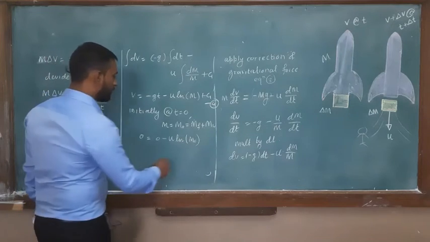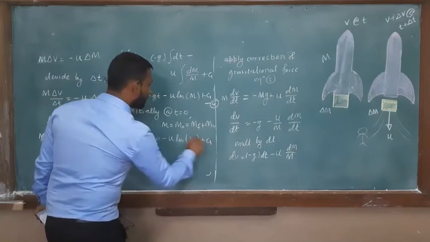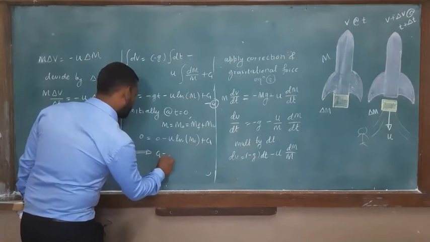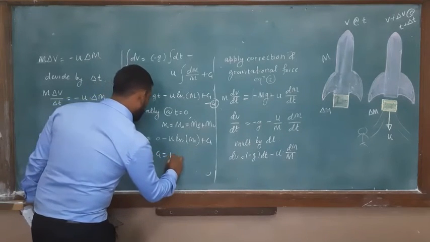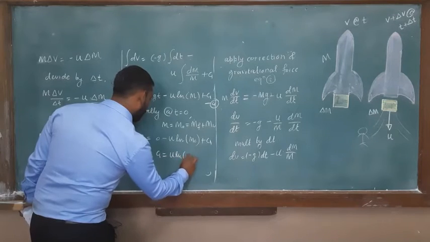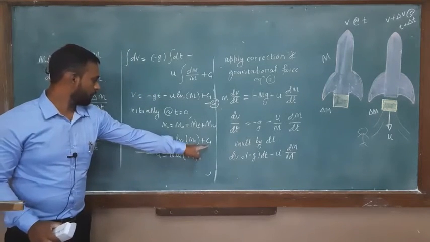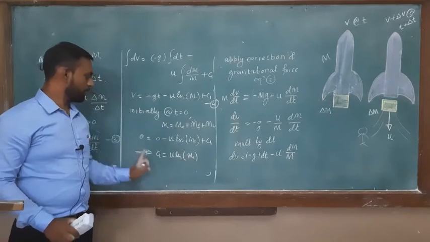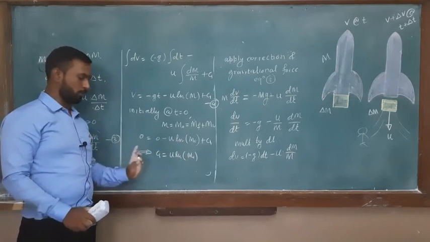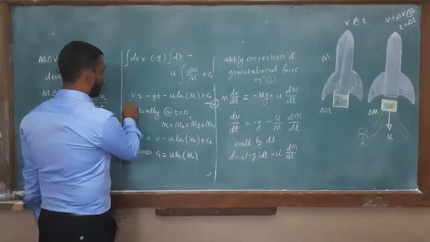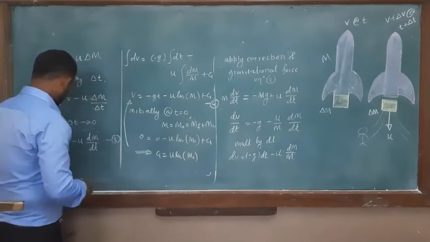Okay, so this is plus c1. So what is c1? c1 is equal to u ln of m0. Because we keep this c1 as it is and move this u ln of m0 to this side. Okay, so if you put this value in this equation, equation number 4, what do you get?